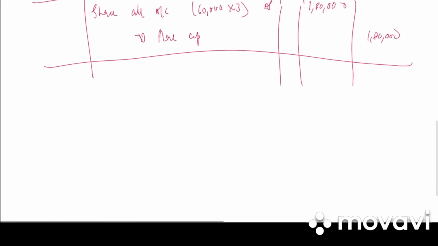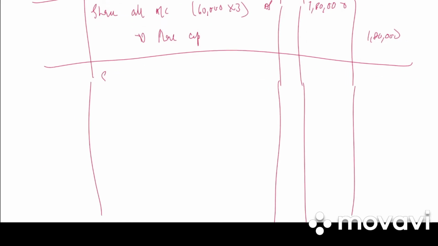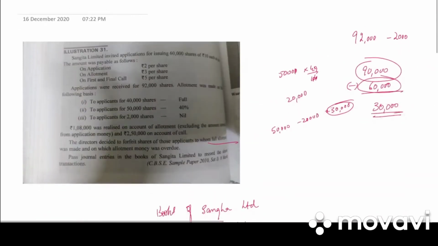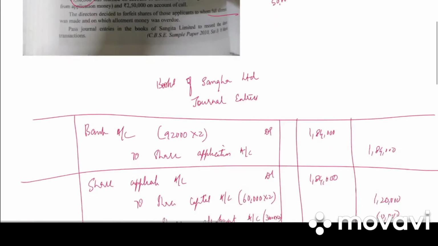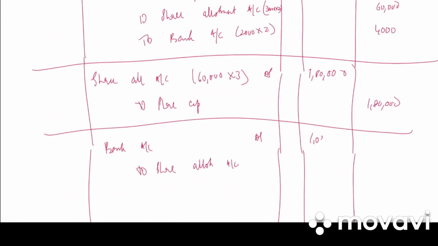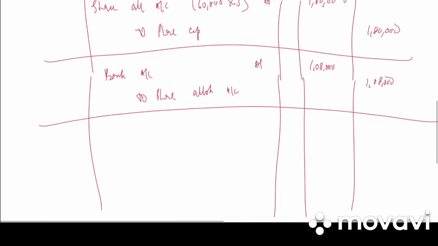Write the narration: allotment money due. Next we have bank account debited to share allotment account. In the question they have said that only 1,08,000 was realized from allotment. So 1,08,000 debit, 1,08,000 credit. Write the narration: allotment money received.